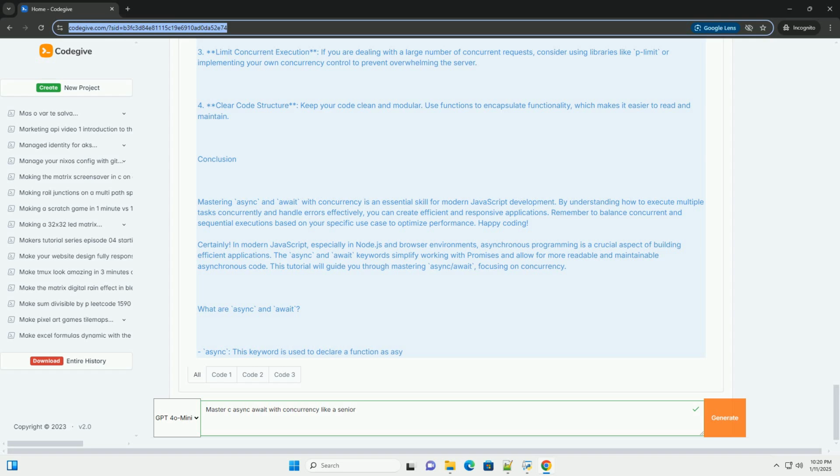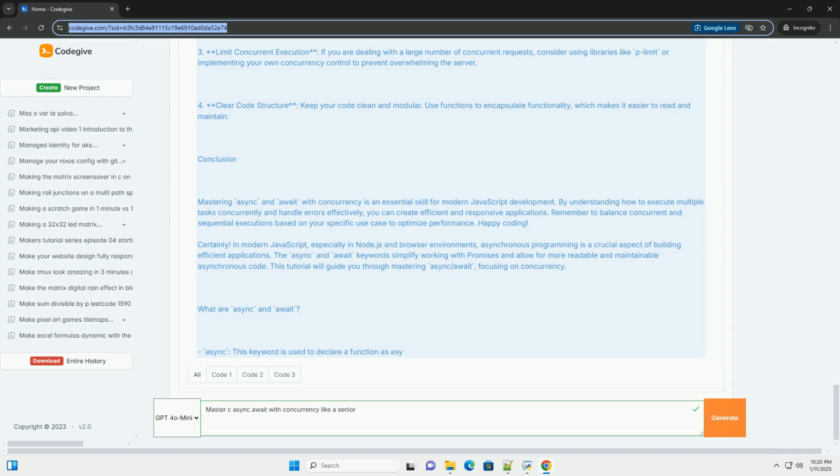Concurrency with Promise.all. When you want to run multiple asynchronous operations concurrently, you can use Promise.all. This method takes an array of promises and returns a single promise that resolves when all the promises in the array have resolved. Example of concurrent operations. Consider the following example.